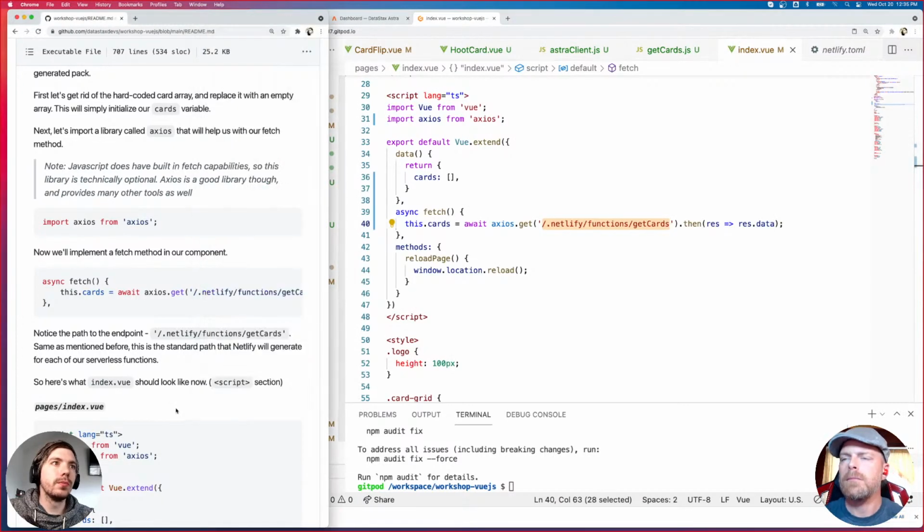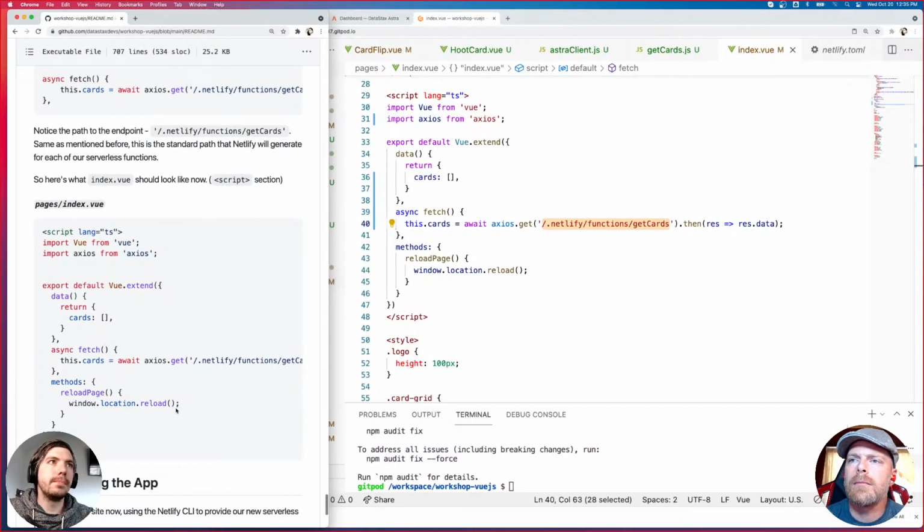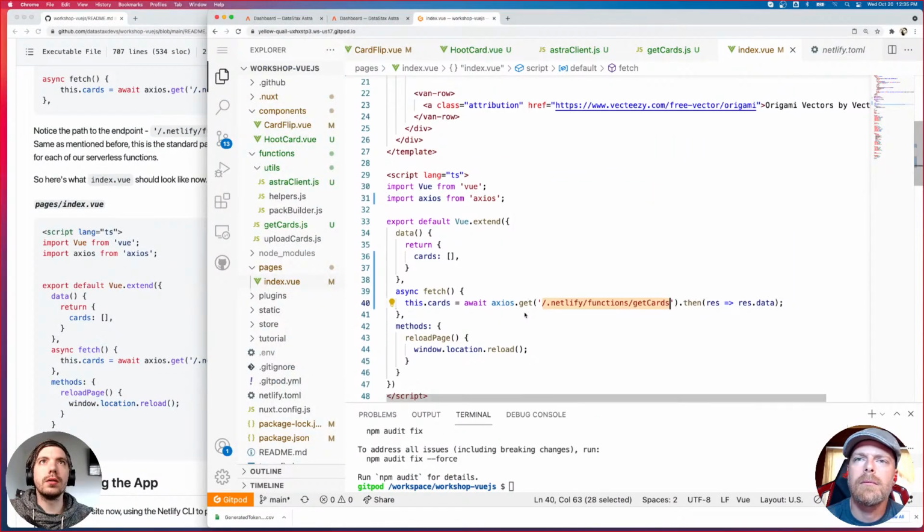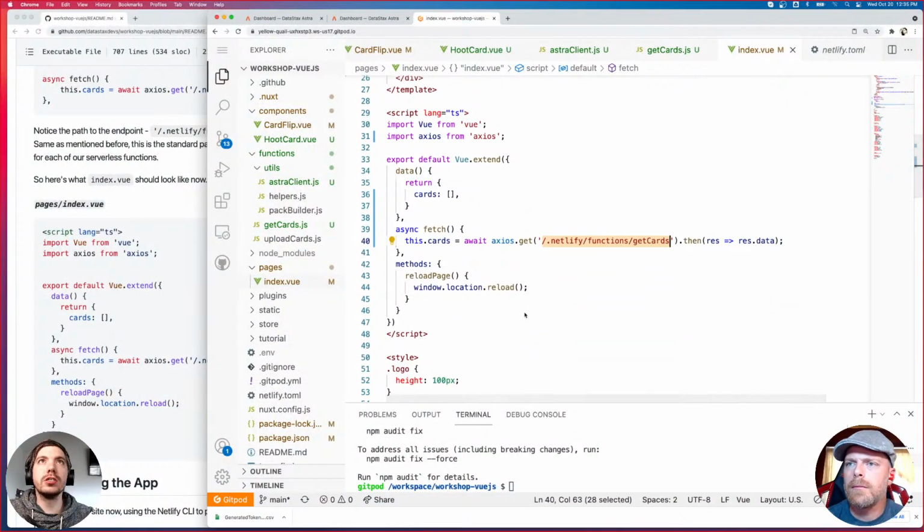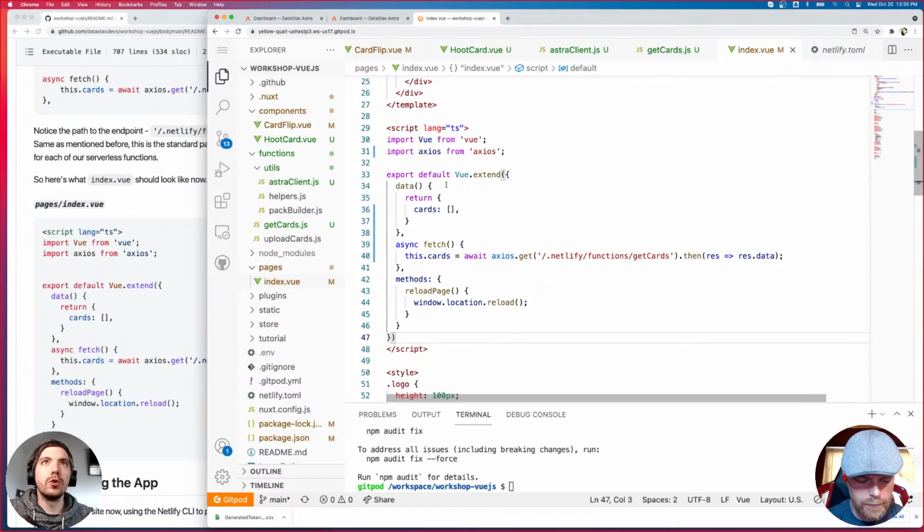Okay, so this is what the script section of index.vue should look like now. We've removed the hard-coded stuff. We're dynamically assigning that cards array with information that we're getting from the database. And so we should be good to go, and we should be able to launch the app now.